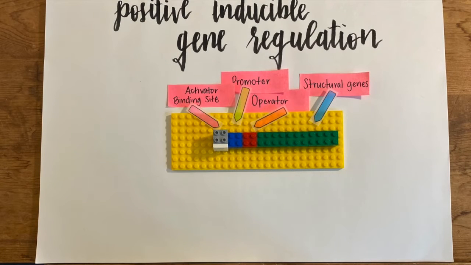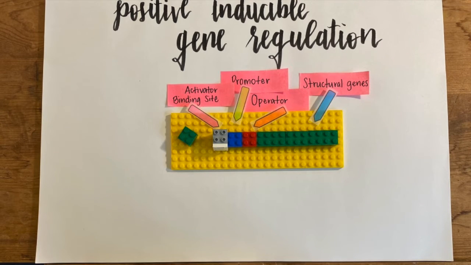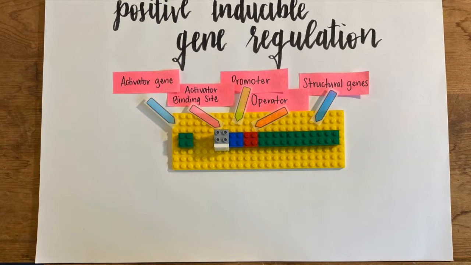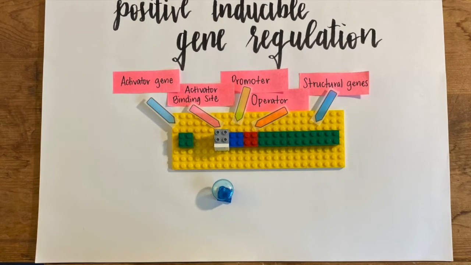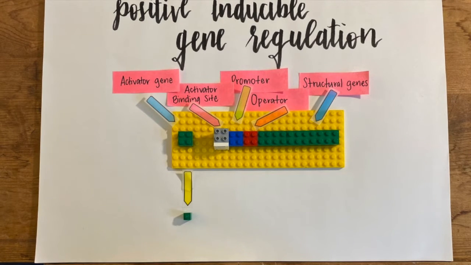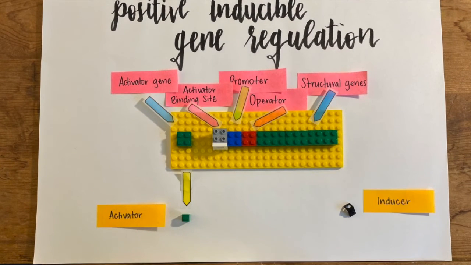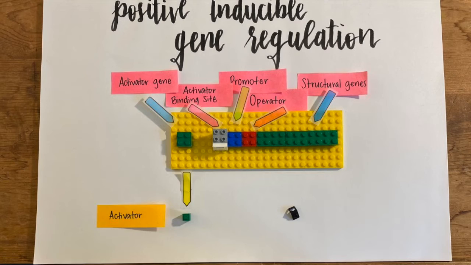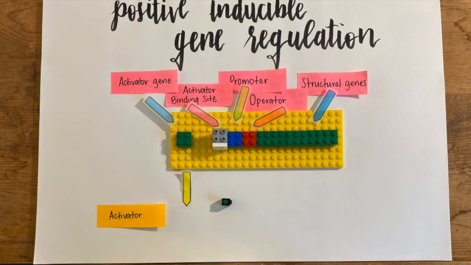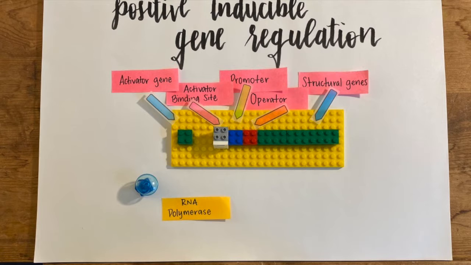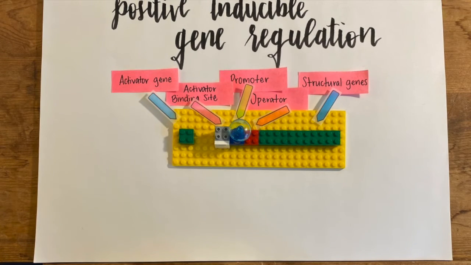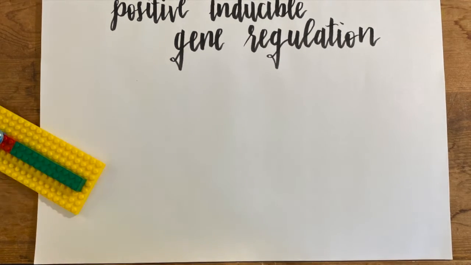In this operon, there is also an activator binding site, where the activator, which is coded for by the activator gene, will bind. However, this activator is only able to bind to its site when it is attached to a small molecule called an inducer. In a repressible operon, this small molecule would be called a co-repressor and would bind to a repressor, which would then attach to the operator. In this operon, once the activator is enabled by the inducer, it attaches to its binding site on the operon and helps RNA polymerase to bind to the promoter, thereby increasing the transcription of the operon and the expression of its genes.